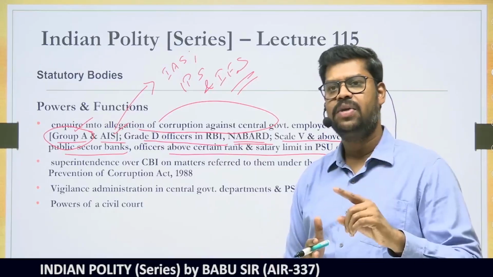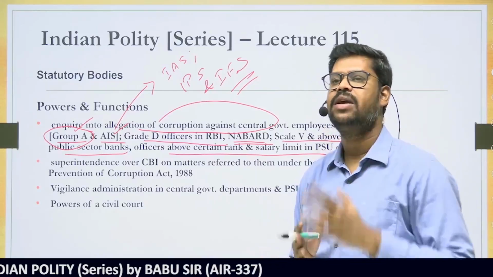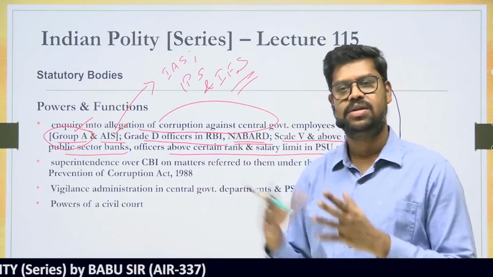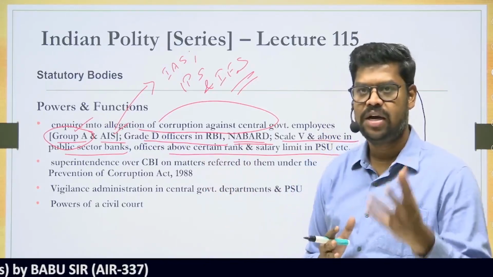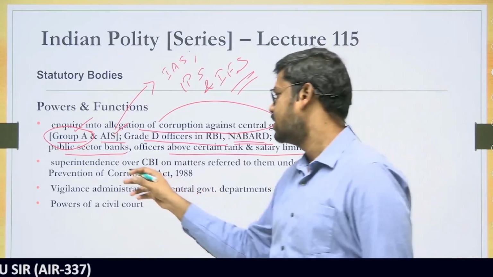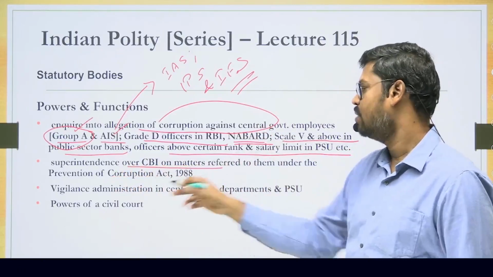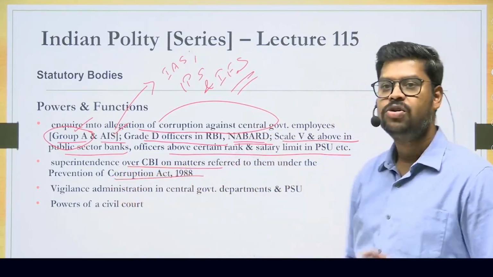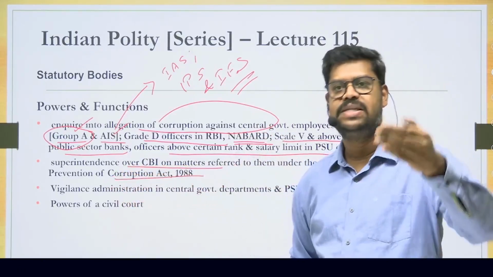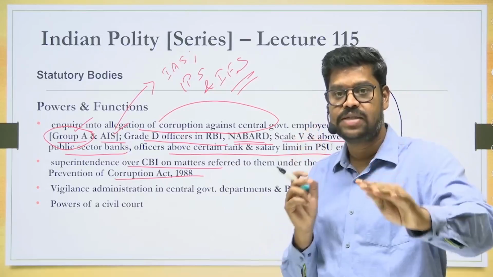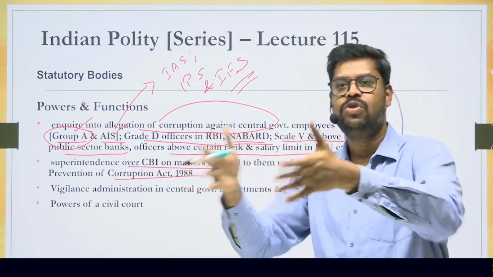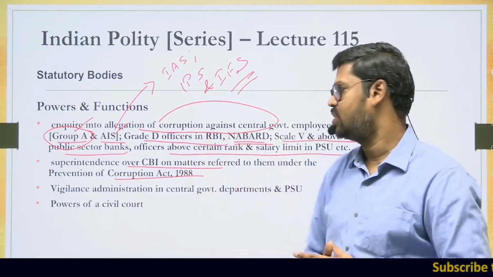And apart from that, if the matter is referred by the Central Vigilance Commission to the CBI related to corruption cases, the CVC also has the power of superintendence over the CBI on the matters referred to them under the Prevention of Corruption Act. Therefore, any corruption case which is referred by the CVC to the CBI, in those cases the CVC will have the power to supervise the CBI with regard to the investigation.